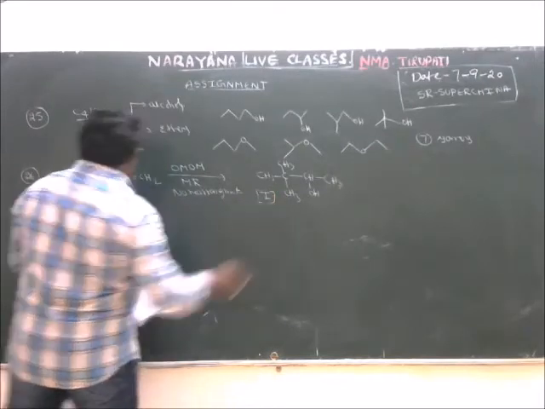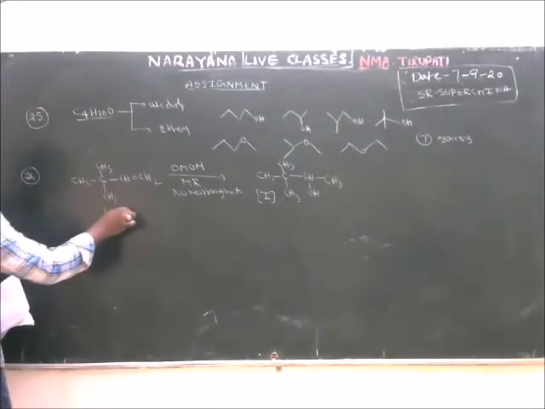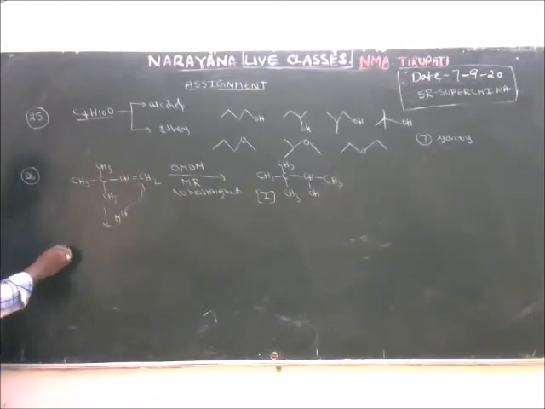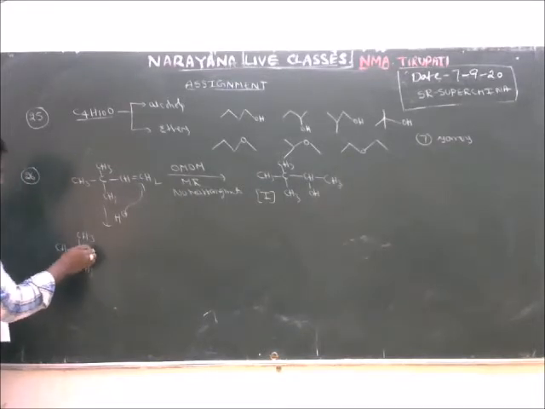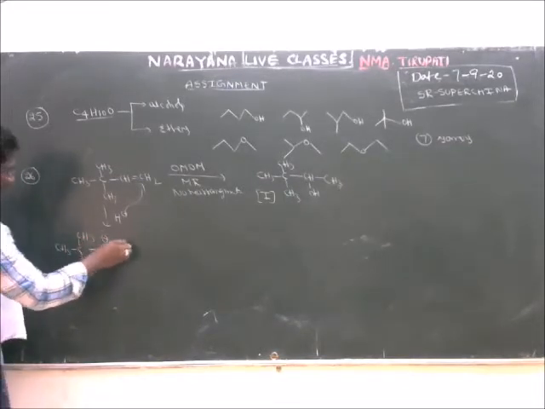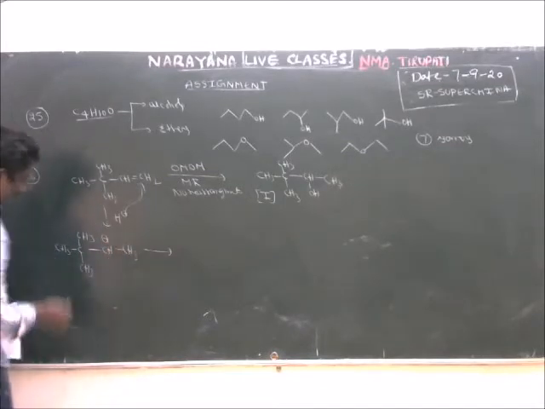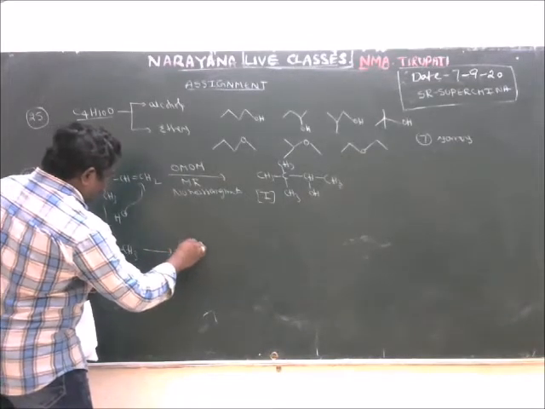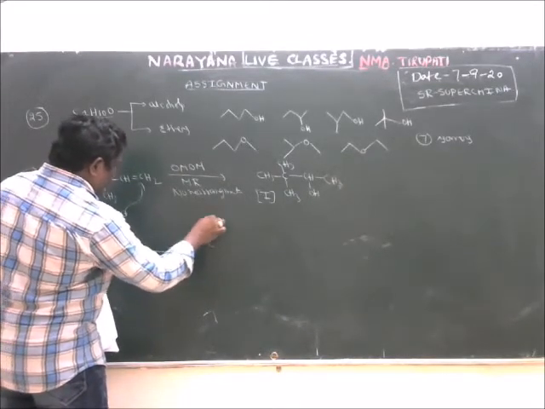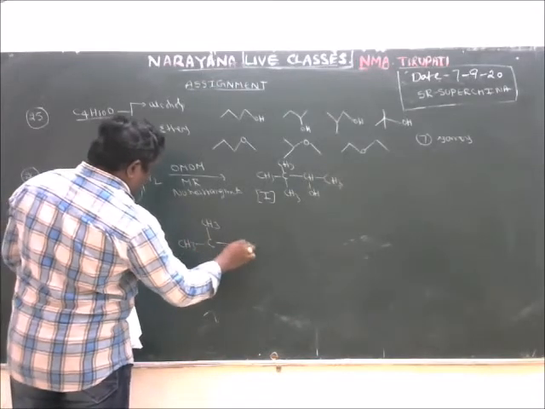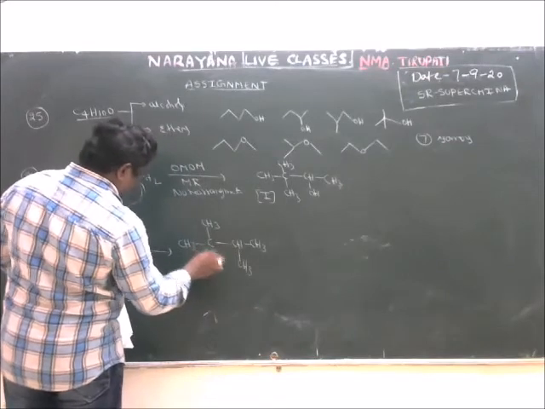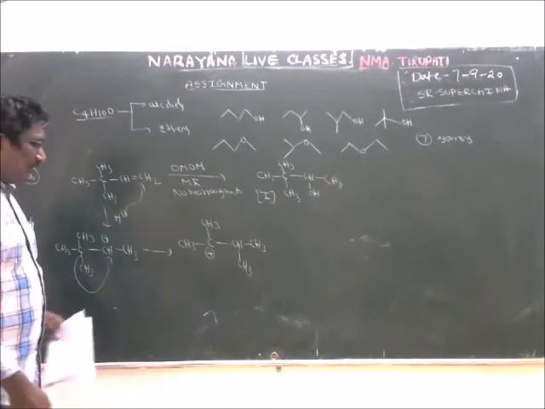Next, if you see the second one, acid-catalyzed hydration. In the first step, H plus is added, with formation of a carbocation, CH3, CH3. Here this is the secondary carbocation. This carbocation undergoes rearrangement, a methyl shift. Shifting takes place here, and it leads to the stable carbocation.